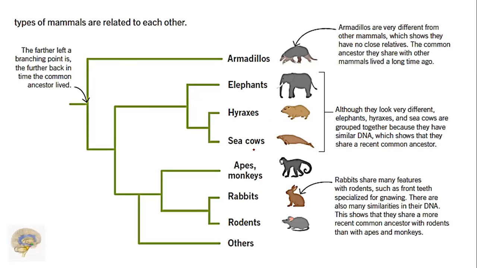What about elephants, hyraxes, and sea cows? Although they look very different, elephants, hyraxes, and sea cows are grouped together because they have similar DNA, which shows that they share a recent common ancestor. Coming to the next one, rabbits. Rabbits share many features with rodents, such as front teeth specialized for gnawing. There are also many similarities in their DNA. This shows that they share a more recent common ancestor with rodents than with apes and monkeys.